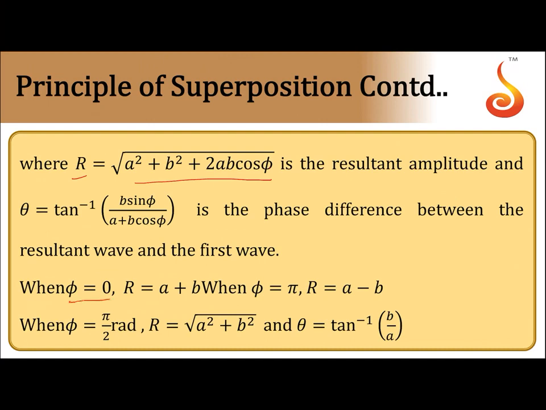Now when phi is equal to 0, you will get R is equal to a plus b, and when phi is equal to pi, you will get R is equal to a minus b. This is the condition for interference. When phi is equal to pi by 2, then R is equal to root of a square plus b square, and theta is tan inverse of b by a. These are some of the observations.